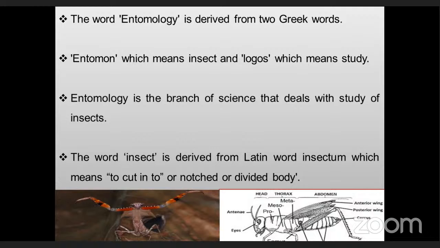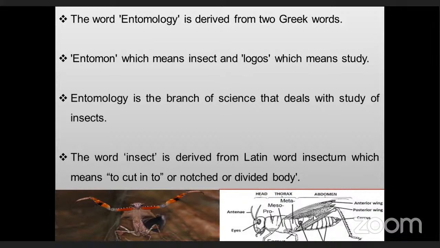Those are the head region or head tagmata, the thorax region or thorax tagmata, and the abdomen region or abdomen tagmata. The study of these regions we call tagmosis. You can remember those names. Within the head region 6 segments are there. Within the thorax, prothorax, mesothorax, and metathorax are there.